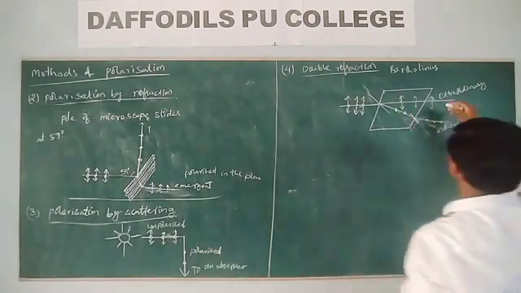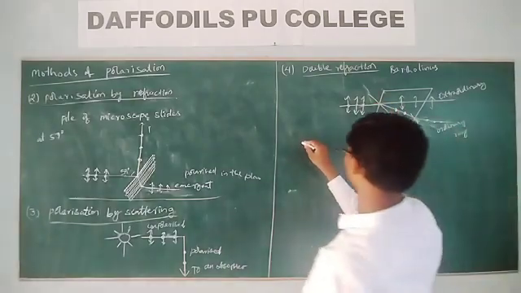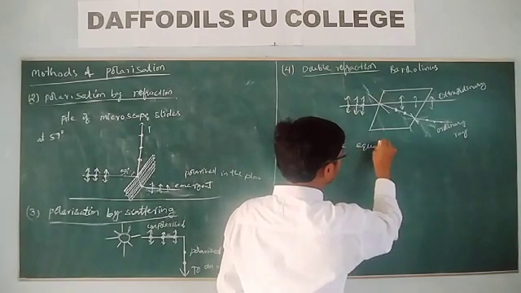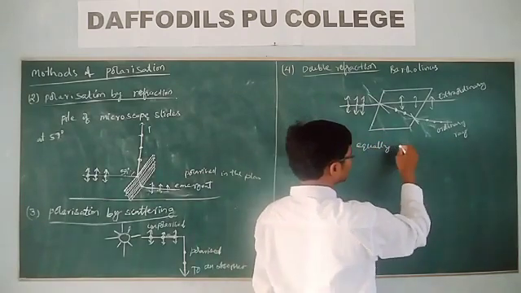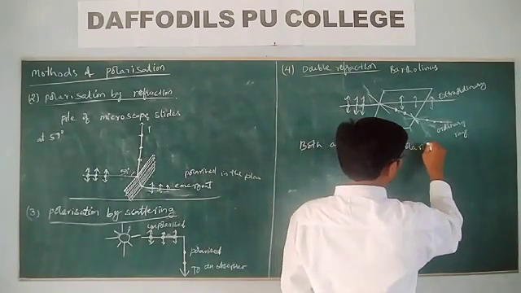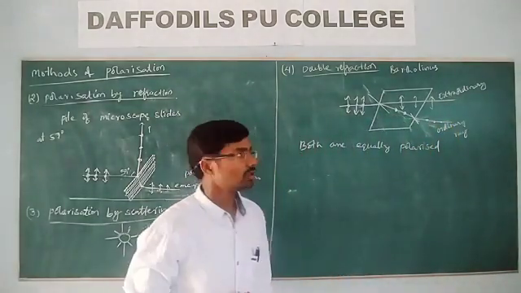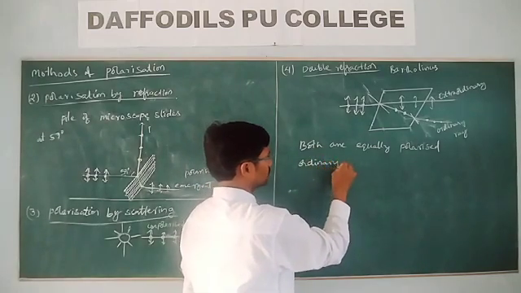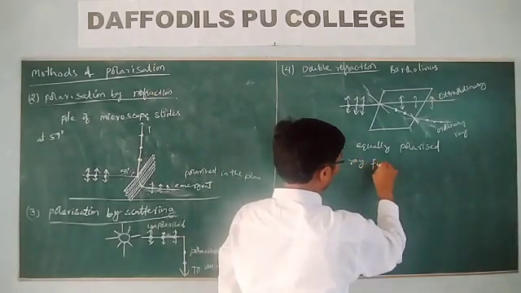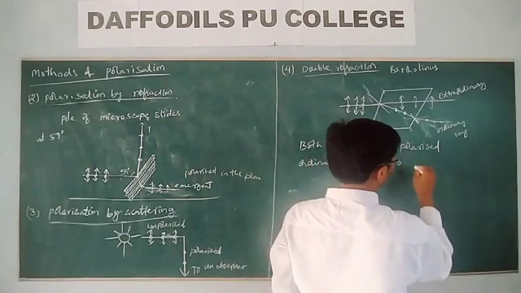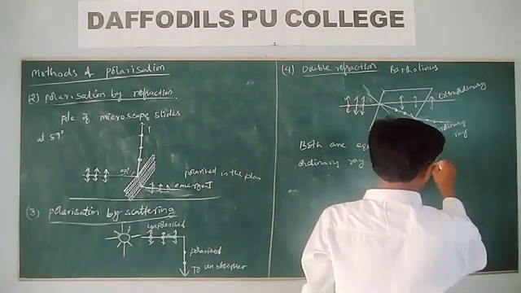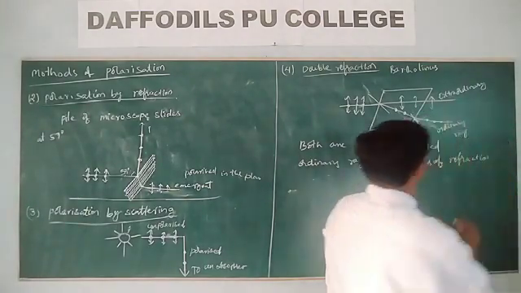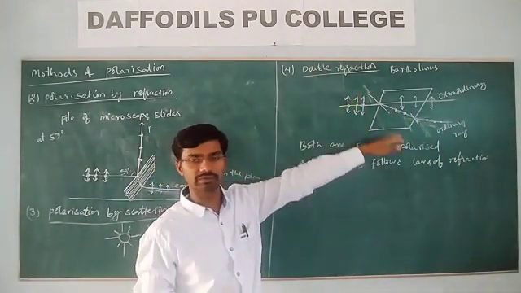And you can observe that both the refracted rays are of equal intensity, equally polarized. So the ordinary ray follows the laws of refraction, but the extraordinary ray does not follow the laws of refraction.